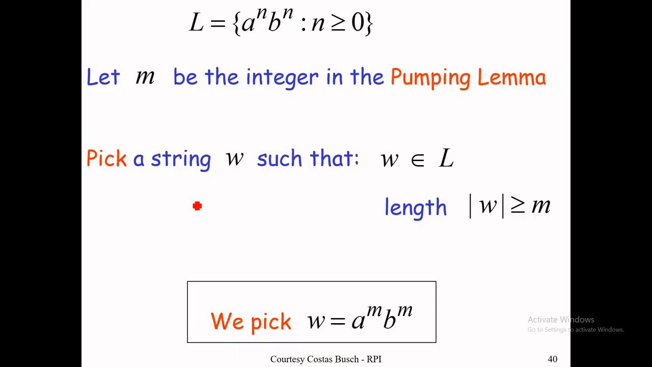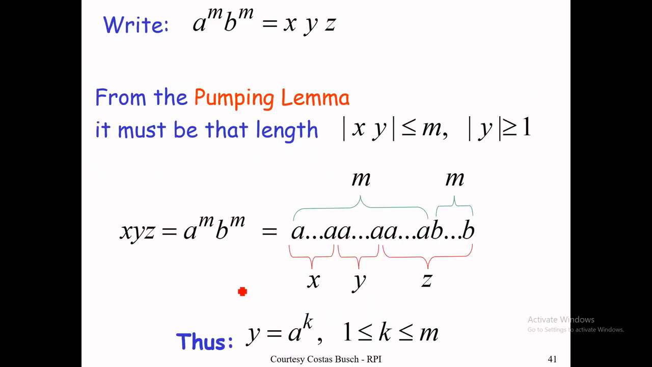When we apply the pumping lemma, we pick a string w and decompose the string into three parts x, y, z. So we take a string w = a^m b^m. We know that a^n b^n has some arbitrary number m. We take m a's and m b's. The number of a's is m, the number of b's is m, both are equal. We take w, then we decompose w into the three substrings x, y, z.